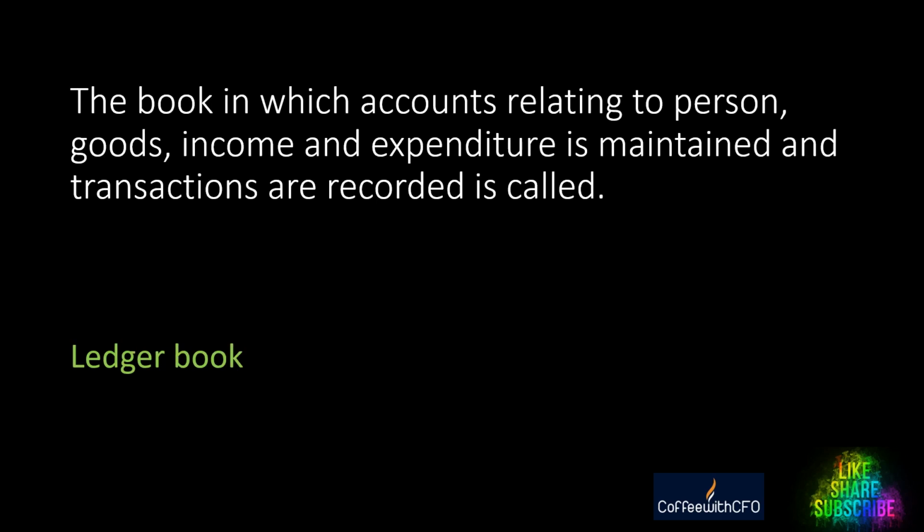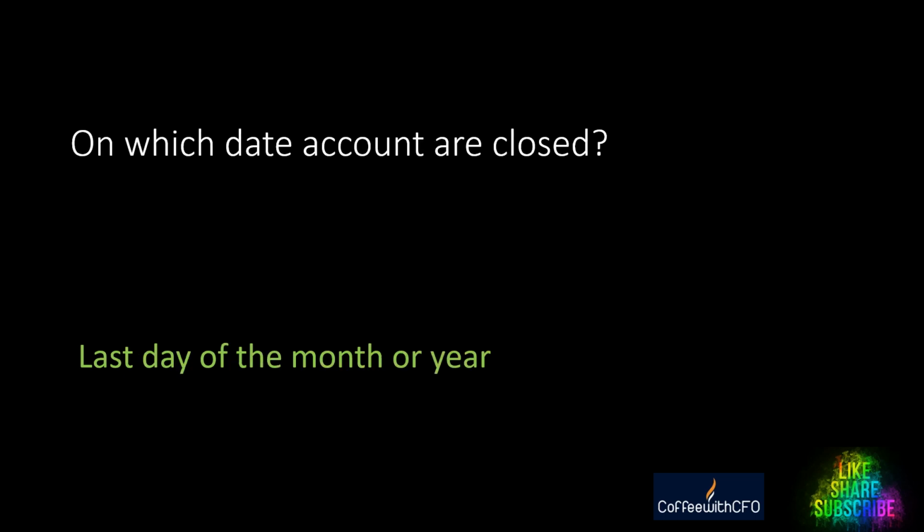Next question. The book in which accounts relating to a person, goods, income, and expenditure are maintained and transactions are recorded is called? The answer is ledger book. Ledger book is the book in which accounts relating to a person, goods, income, and expenditure are maintained and transactions are recorded.